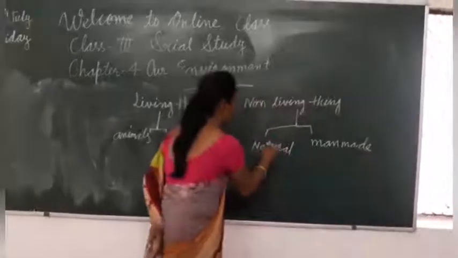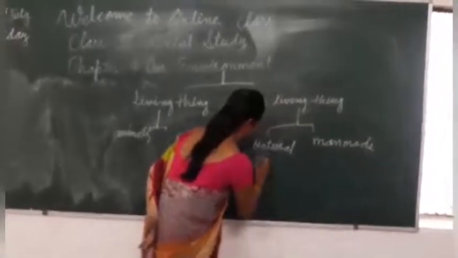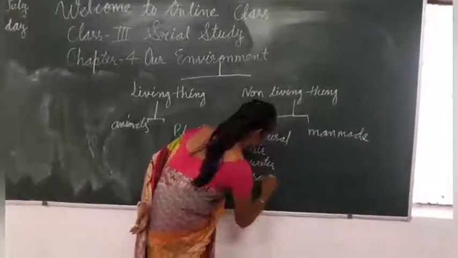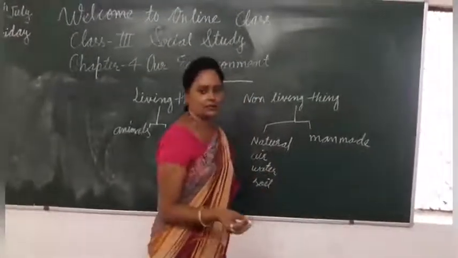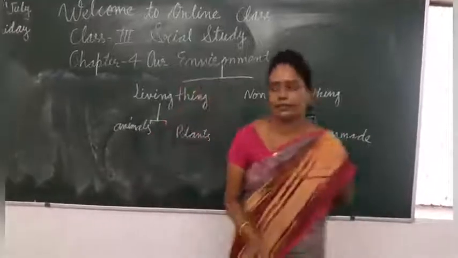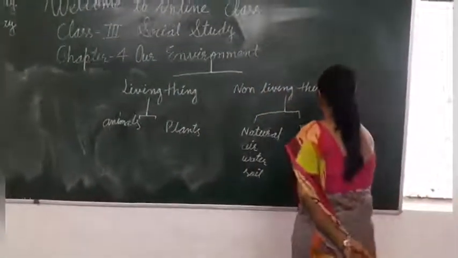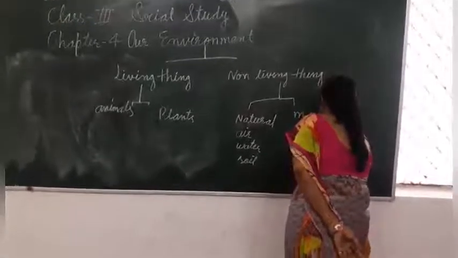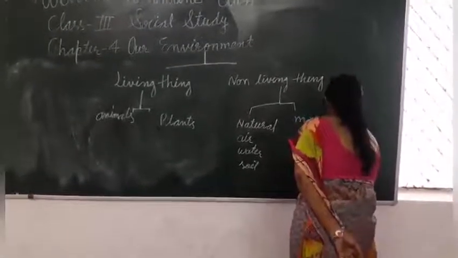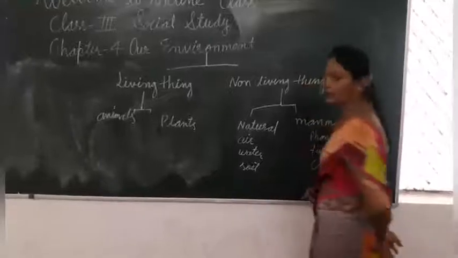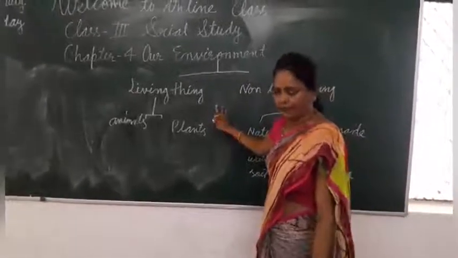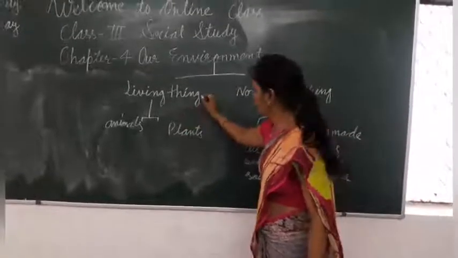Natural things are like air, water, soil, and man-made things, there are so many man-made things here, like pole, table, chair, and so many. So now with the help of this, I have explained the living things and non-living things.